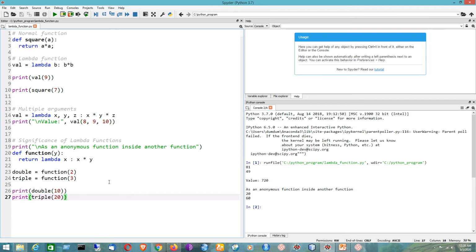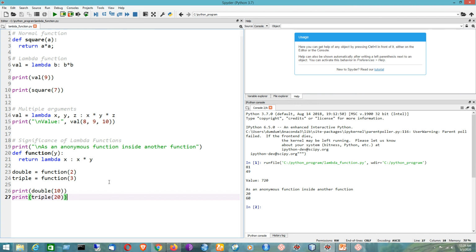I hope you have understood the significance of lambda function in Python programs. Basically they are small anonymous functions, and they can be used in a program to replace a normal function. It doesn't have any name or any return statement. This kind of function can be used in Python programming frequently.